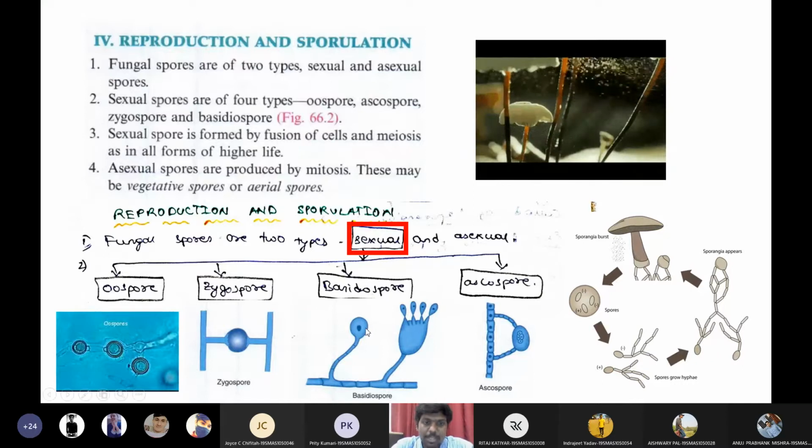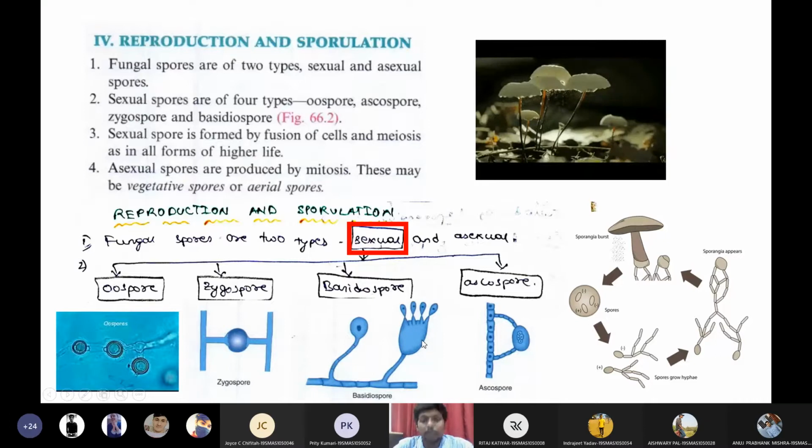Basidiospores. So in the basidiospores, we have male and female. Since these spores are present inside a bowl-like structure, that is why they are called basidiospores.